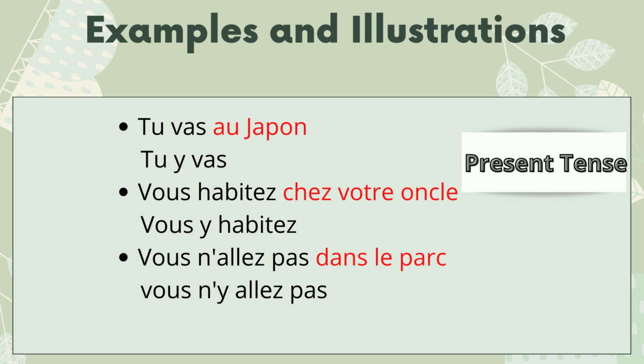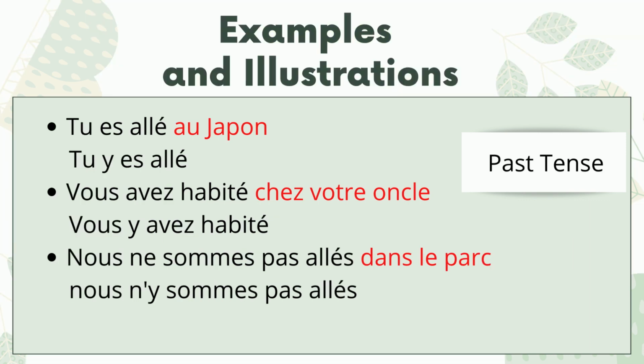You stay there. It means there. "Vous n'allez pas dans le parc." I made this sentence negative so that you can easily understand, in one slide, that in affirmative and in negative we can replace with pronoun y or COD and COI. They all are placed before the conjugated verb. The answer is "Vous n'y allez pas."